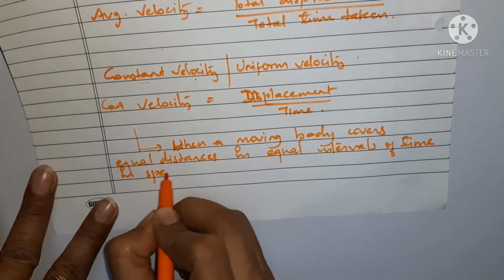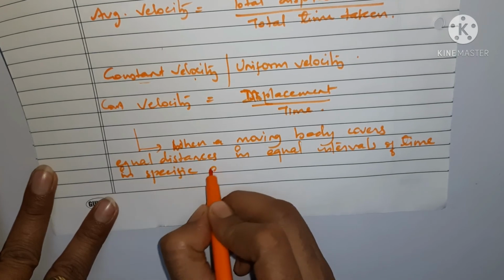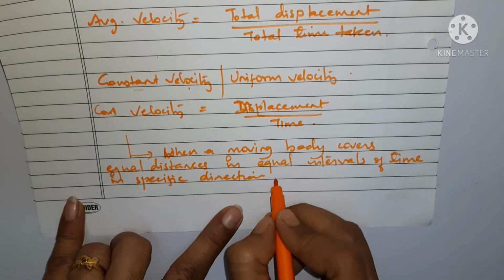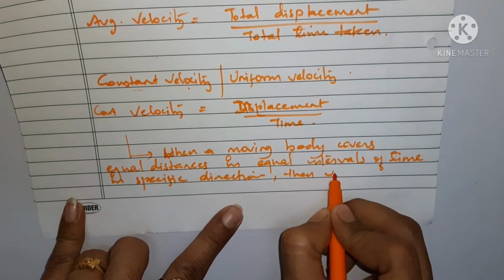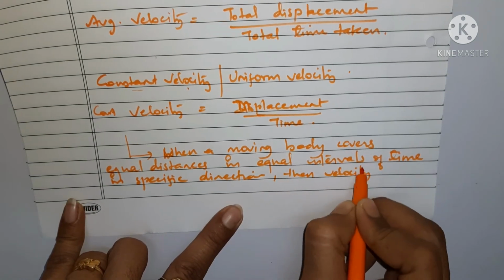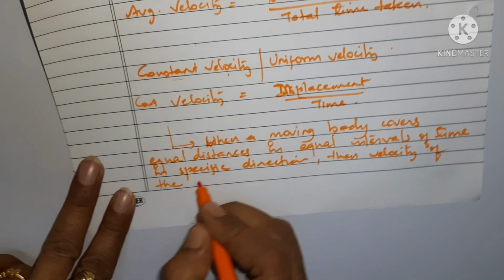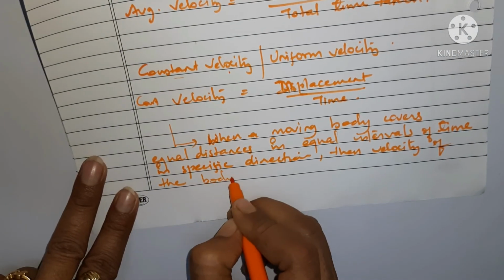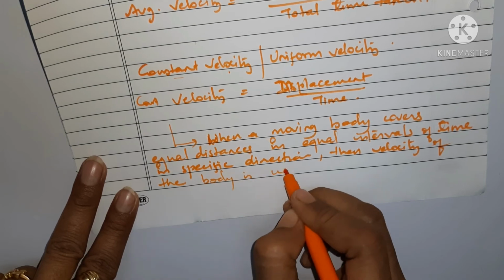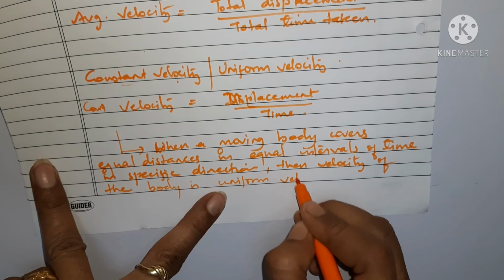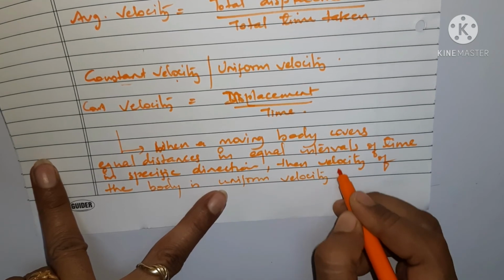This is very important. Then the velocity of the body is uniform velocity or constant velocity.